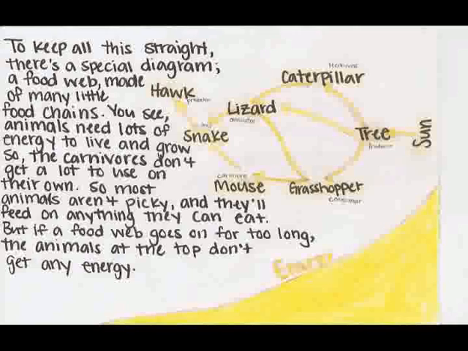The caterpillar can eat only the tree. It is a herbivore. The mouse can eat only the grasshopper. It can only eat meat. It is a carnivore. And the lizard can eat both plant, the tree, and meat, the grasshopper. It is thus an omnivore.